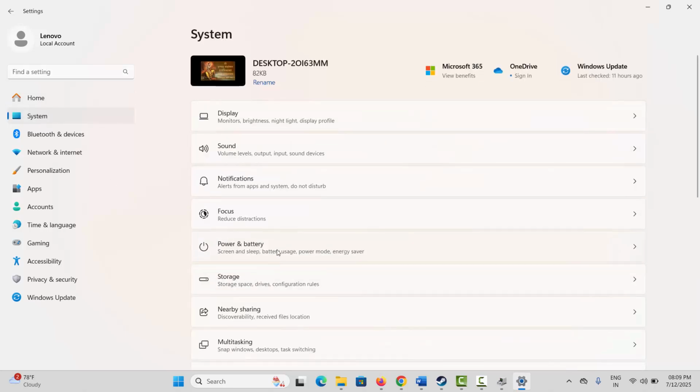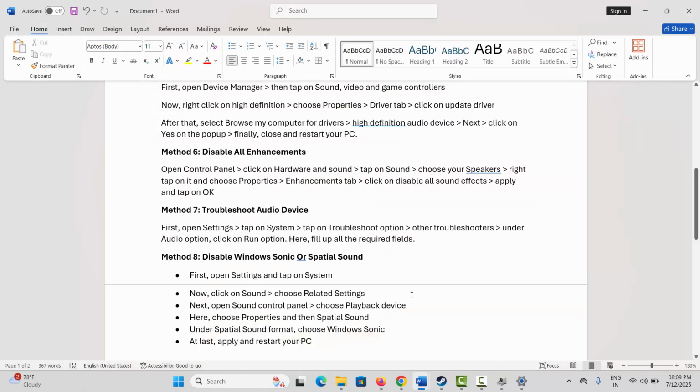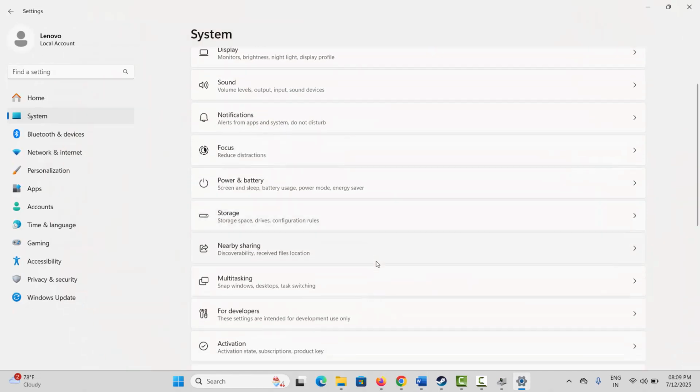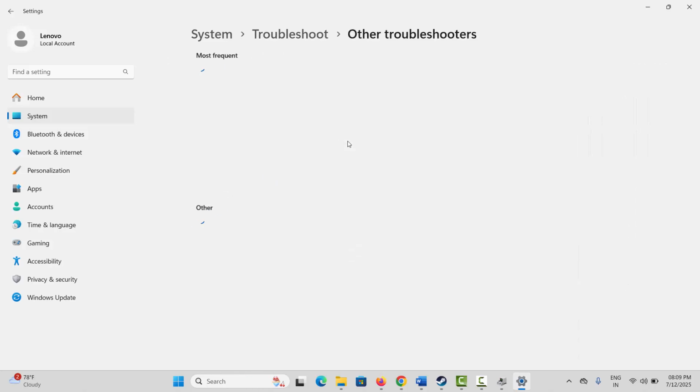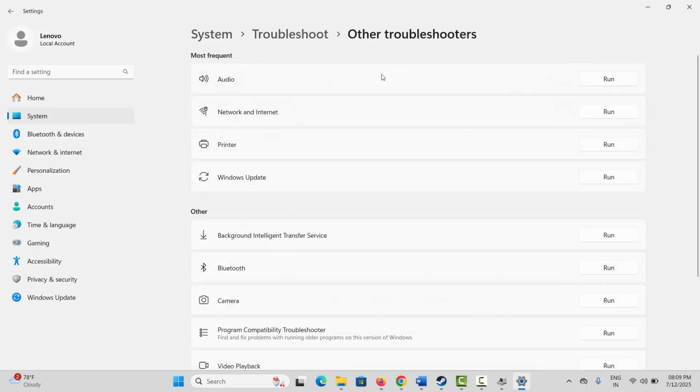click on system, then click on troubleshoot option, and then for other troubleshooters go below, click on troubleshoot option, and then click on other troubleshooters, and then you can see over here audio. Simply click on run option. After this, check if the issue gets resolved.